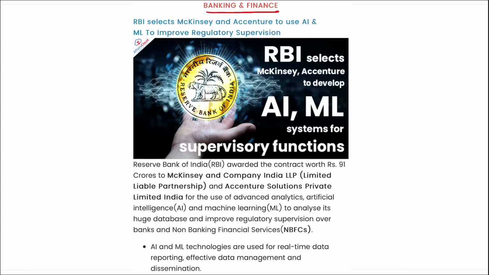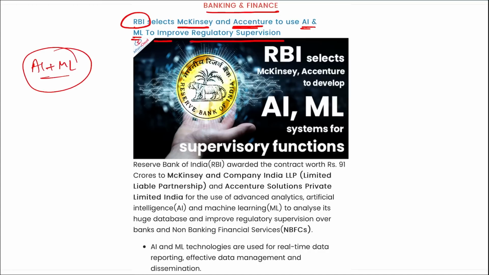Next is banking and finance. Recently, RBI has selected McKinsey and Accenture to use artificial intelligence and machine learning to improve regulatory supervision. Because we know with the help of AI and machine learning, it will be easy to find all the problems that are going on, and it will help us improve regulatory supervision also. It will be easy to analyze the huge database and improve regulatory supervision over banks and non-banking financial companies. These AI and ML technologies are used for real-time data reporting, effective data management, etc.